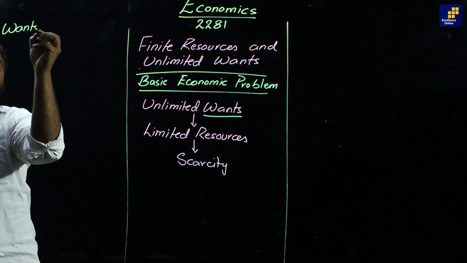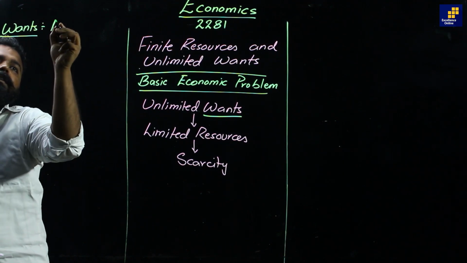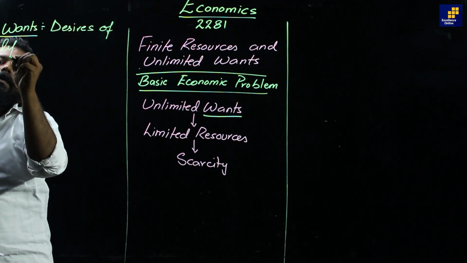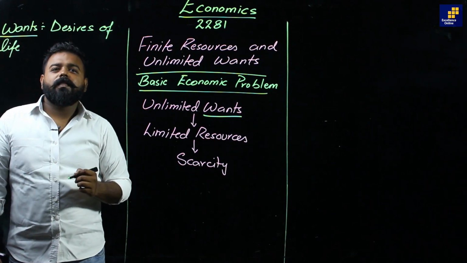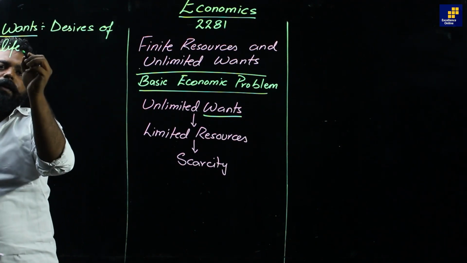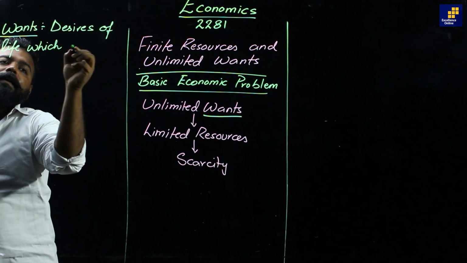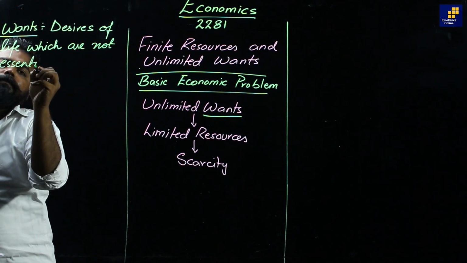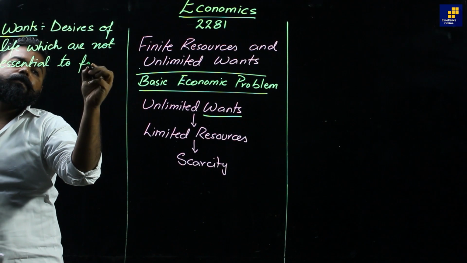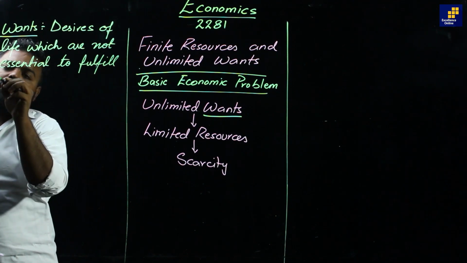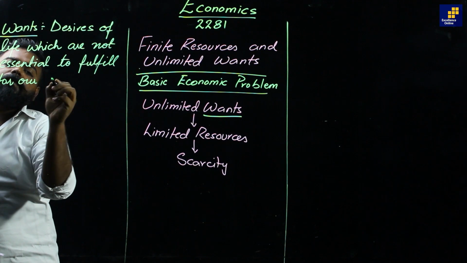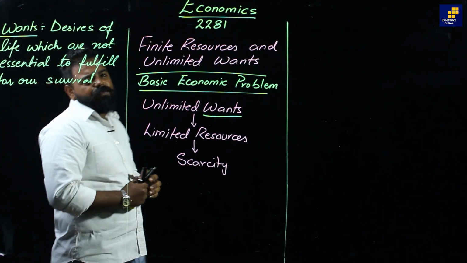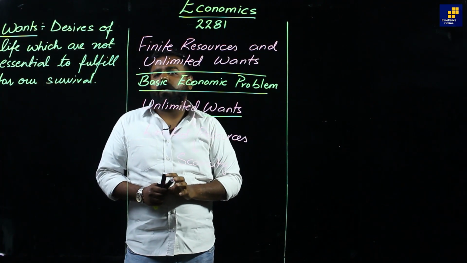Wants are the desires of life, or let's put it this way, these are the unlimited desires of life which are not essential to fulfill for our survival. That means we can still survive, we can still live if we do not fulfill all our wants.